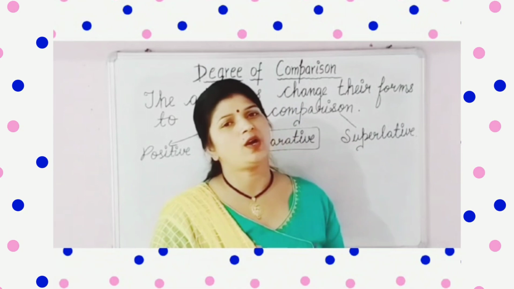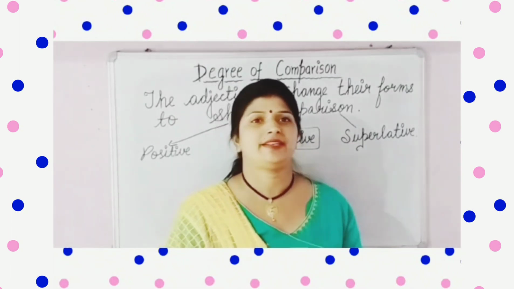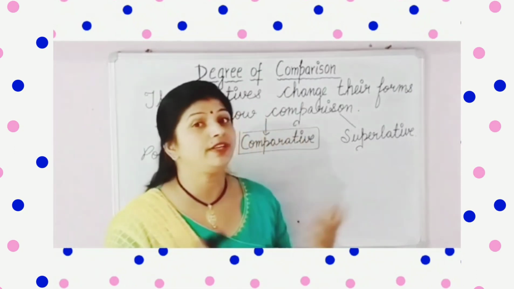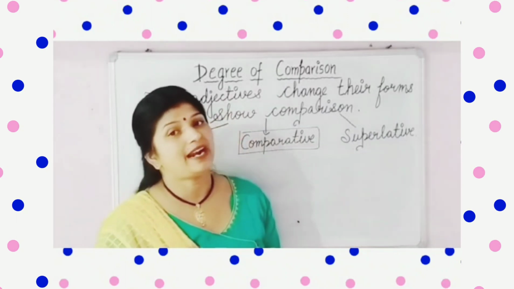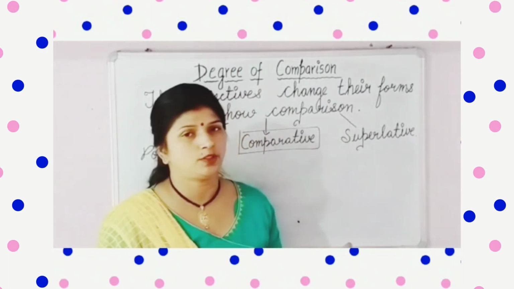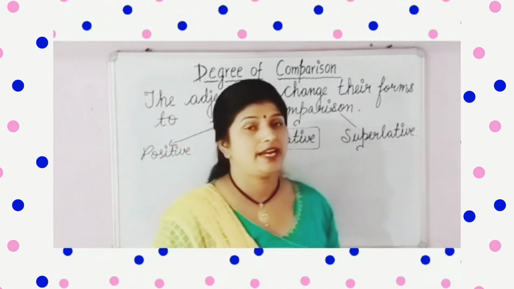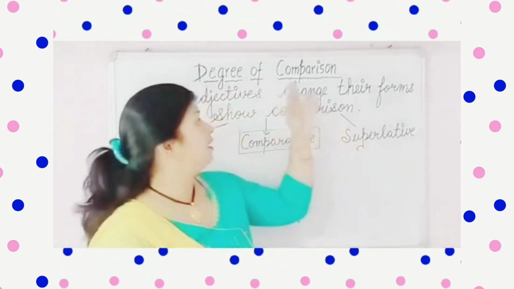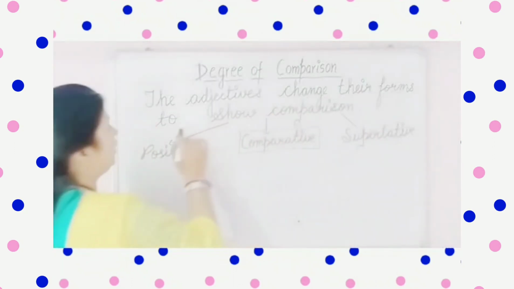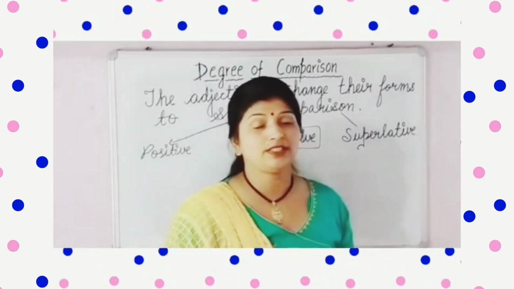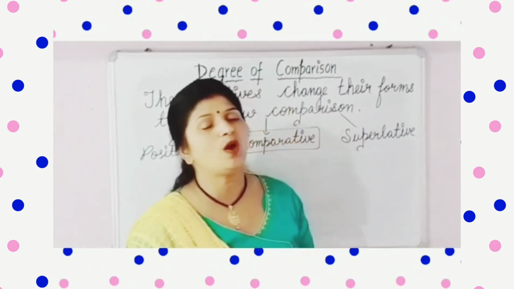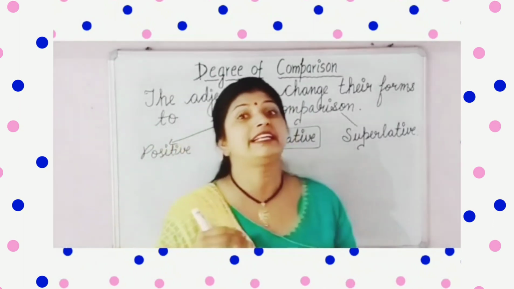Dear students, now we are going to study a very important topic, that is your degree of comparison. So what is comparison? Whenever, dear children, we compare things with each other, that is known as comparison. And whenever there are different degrees, different forms of exactive which always change in every position, then that is known as your degree of comparison. So let's see what it is. The exactive change their form to show comparison. So dear students, you must have seen that in different places different exactives have been used. So that is known as your degrees of comparison.